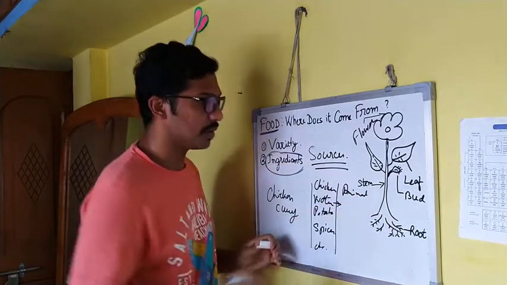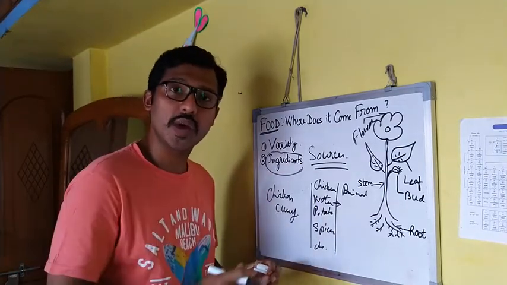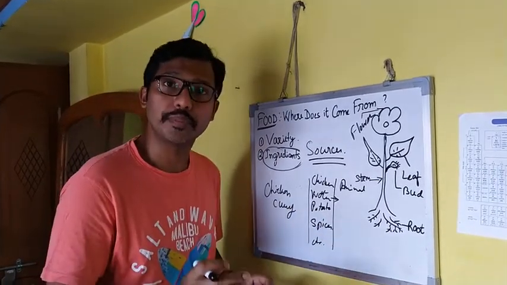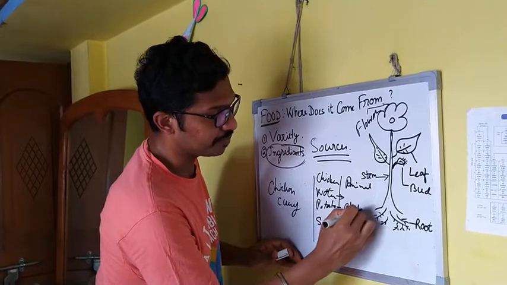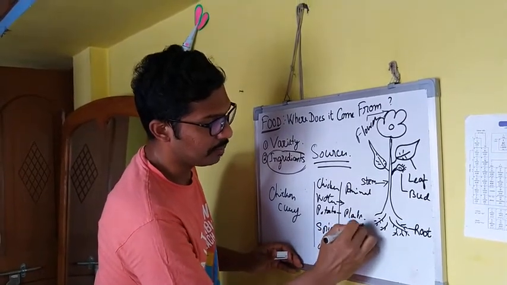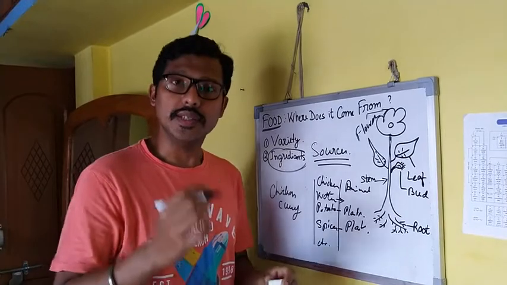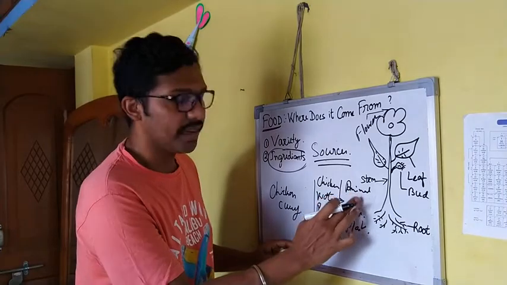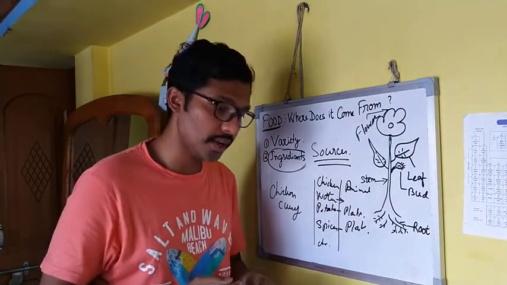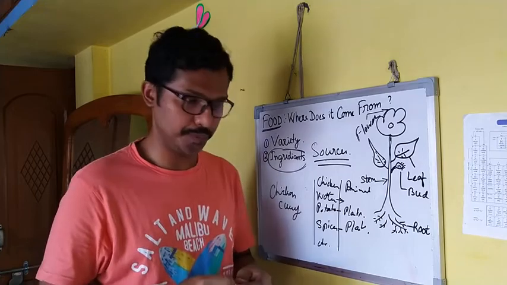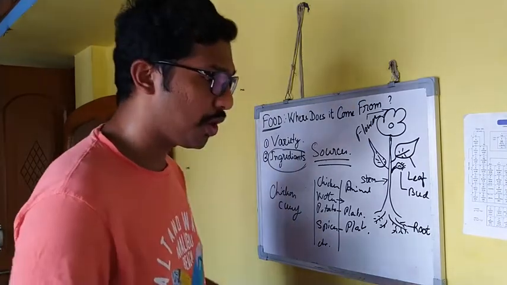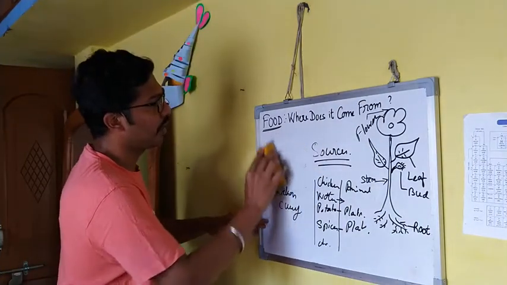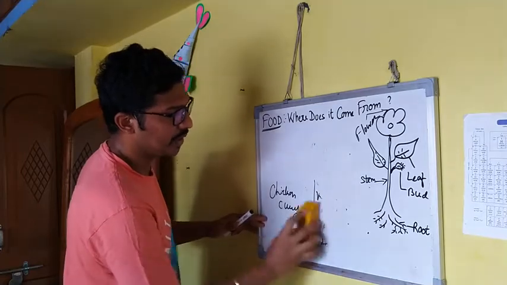When we discuss the ingredients, water we can collect from groundwater. Next, potato we can collect from plants. Spices, again plants. So these are the ingredients, and the sources we can collect them from are animals and plants. These are the sources of food. Okay? Next, we are going to discuss what parts of a plant we can eat.